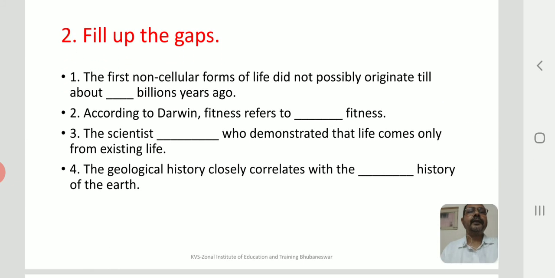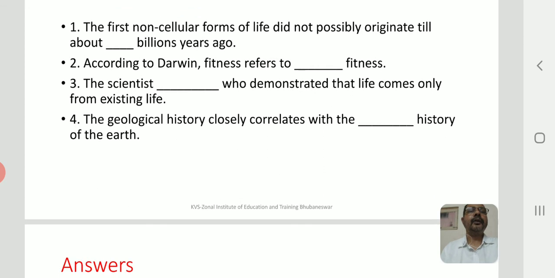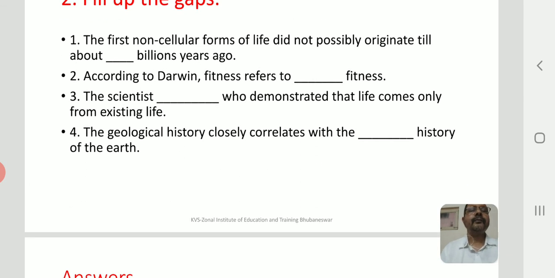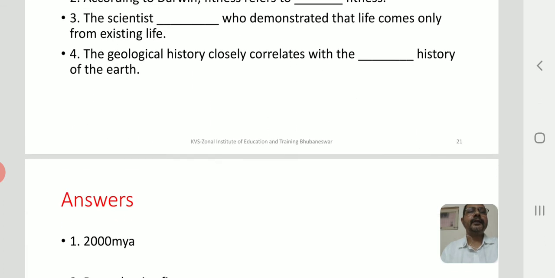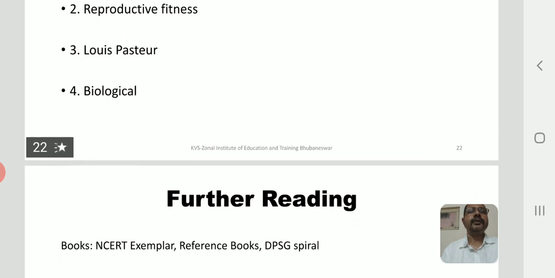We also have certain fill in the blanks for you. The first non-cellular forms of life originated about some dash years ago; find out by yourself. According to Darwin, fitness refers to what? What fitness did he refer to in order to allow the organism to survive? A scientist dash demonstrated that life comes only from pre-existing life, and the geological history of the earth correlates with the dash history of the earth. That's a very interesting question. And we have also answers here.